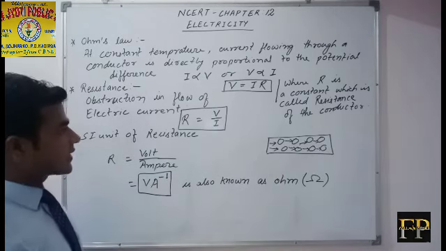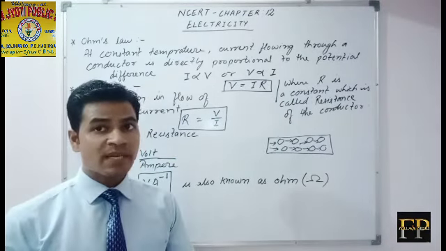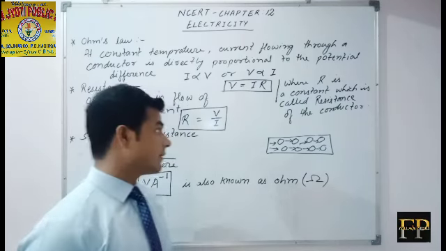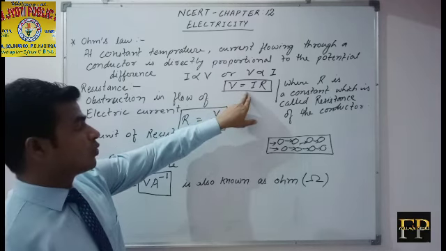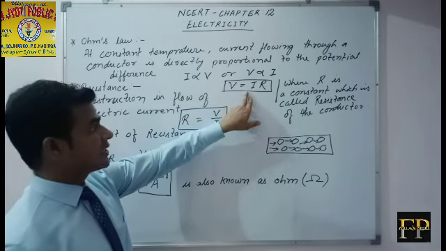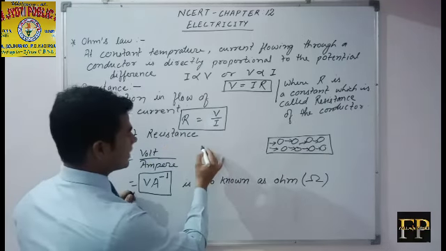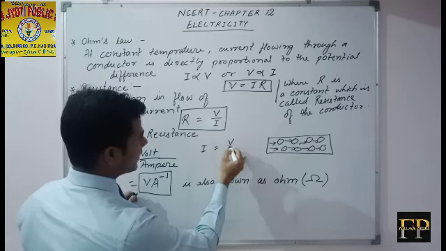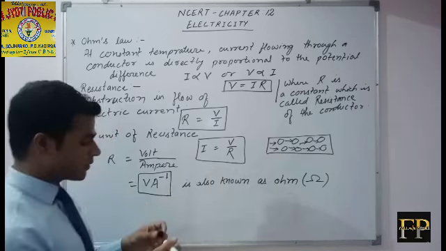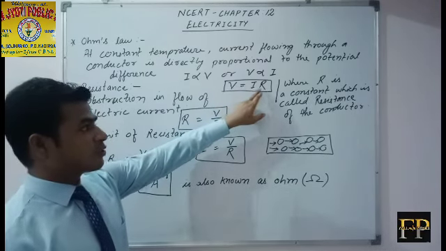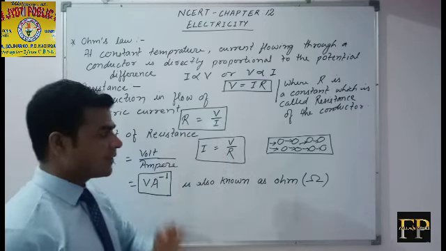Now we will discuss some numericals, or the type of numericals which may come in the coming examination. Listen, you have two equations, one for potential difference, another for resistance, and you can write the third equation, I = V/R. So observe this, students. V = IR, R = V/I, I = V/R.